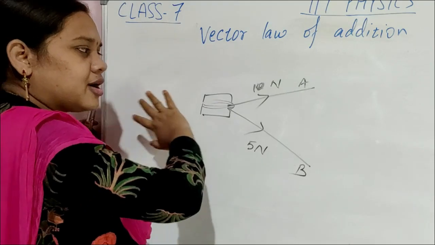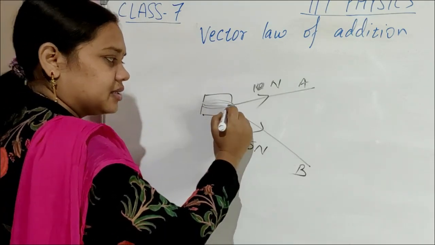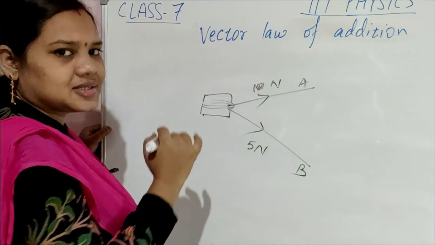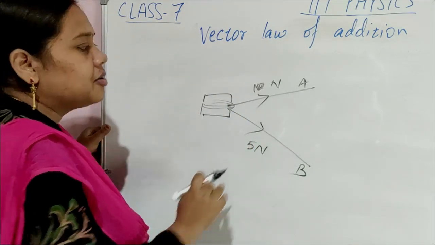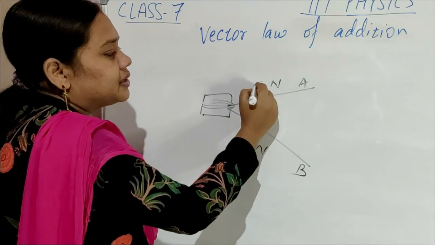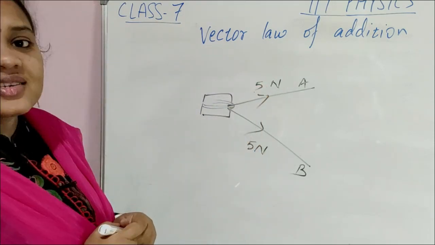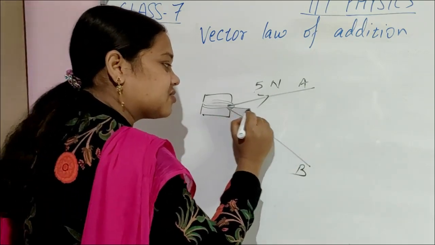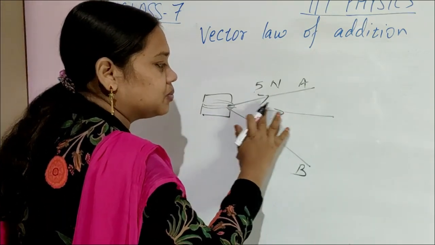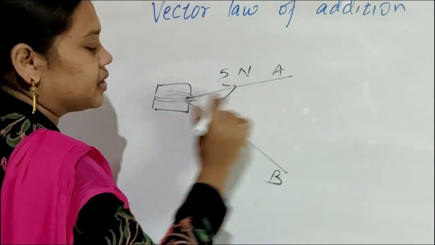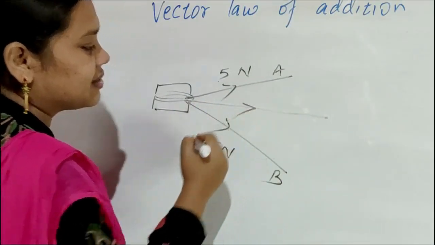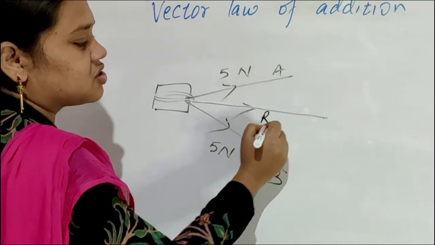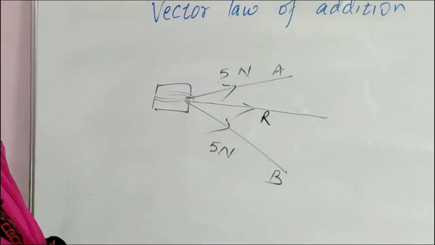The box will move, of course not exactly to that side, but towards that side, is it or not? But if both persons apply the same amount of force, then this box will move exactly like this. This is called the resultant vector.